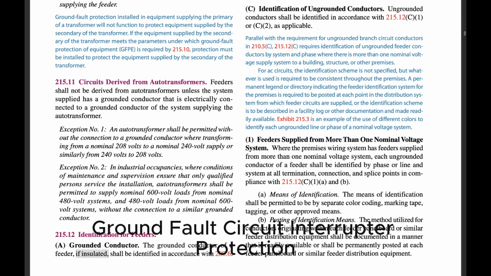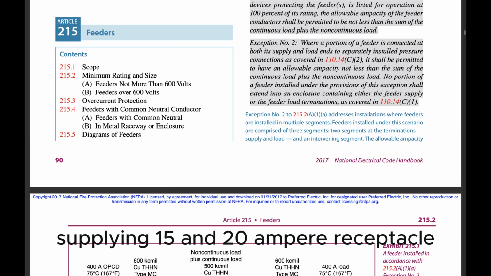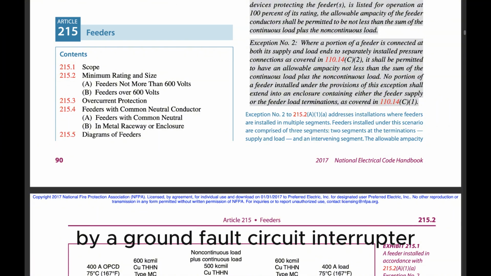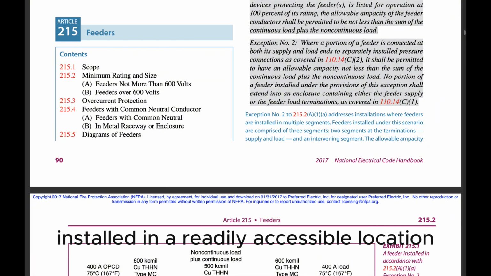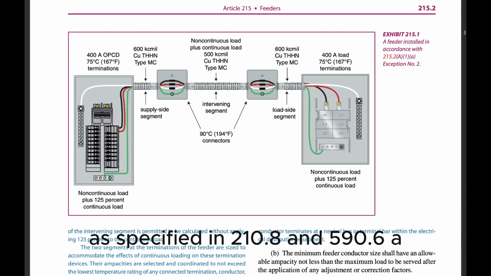215.9 Ground fault circuit interrupter protection for personnel. Feeders supplying 15 and 20 ampere receptacle branch circuits shall be permitted to be protected by a ground fault circuit interrupter installed in a readily accessible location in lieu of the provisions for such interrupters as specified in 210.8 and 590.6.